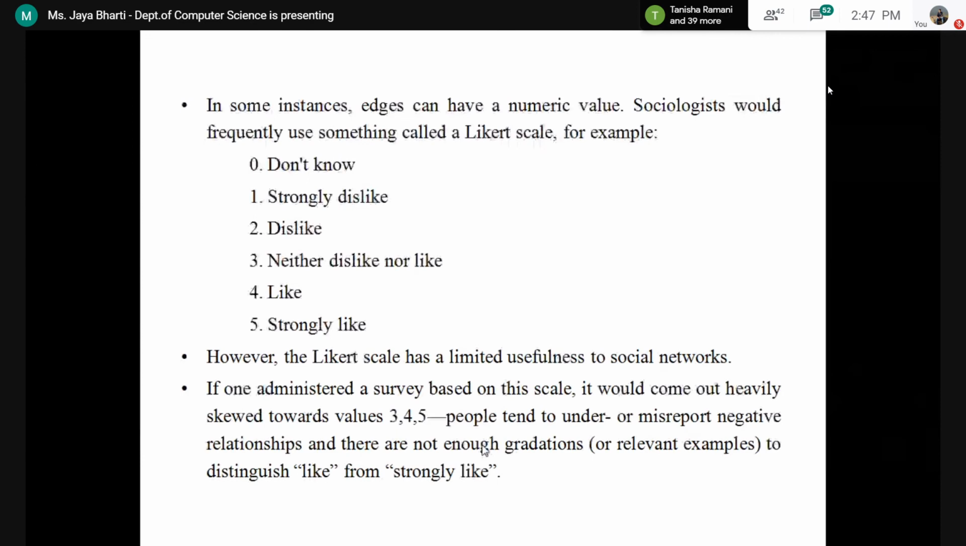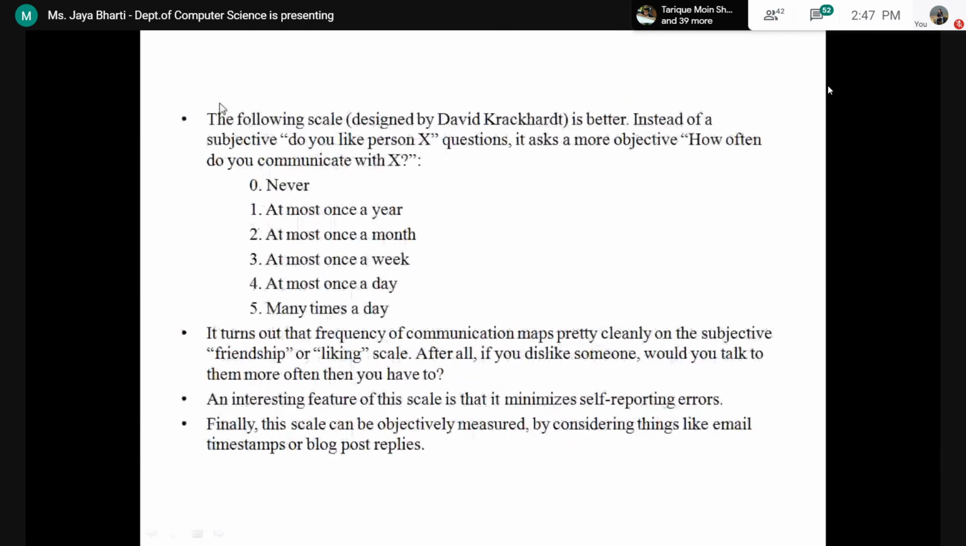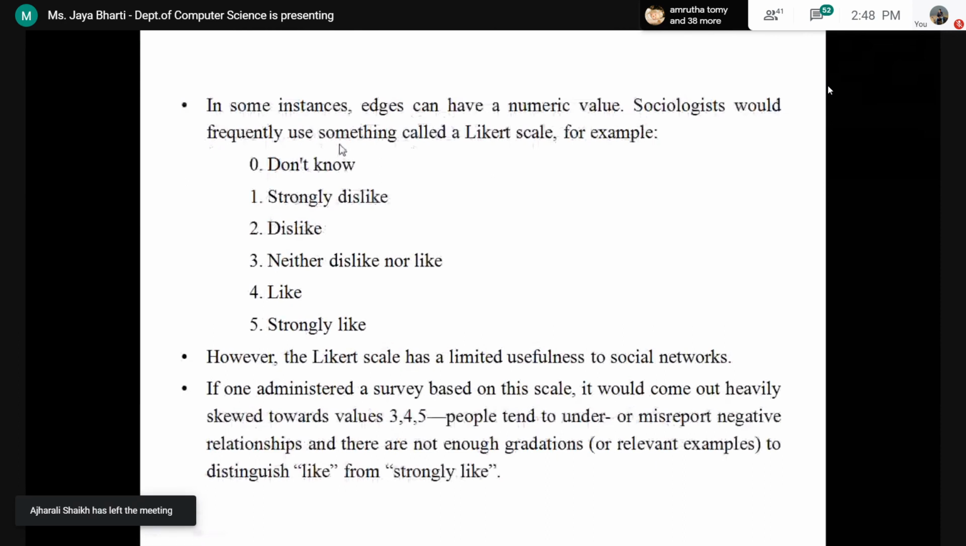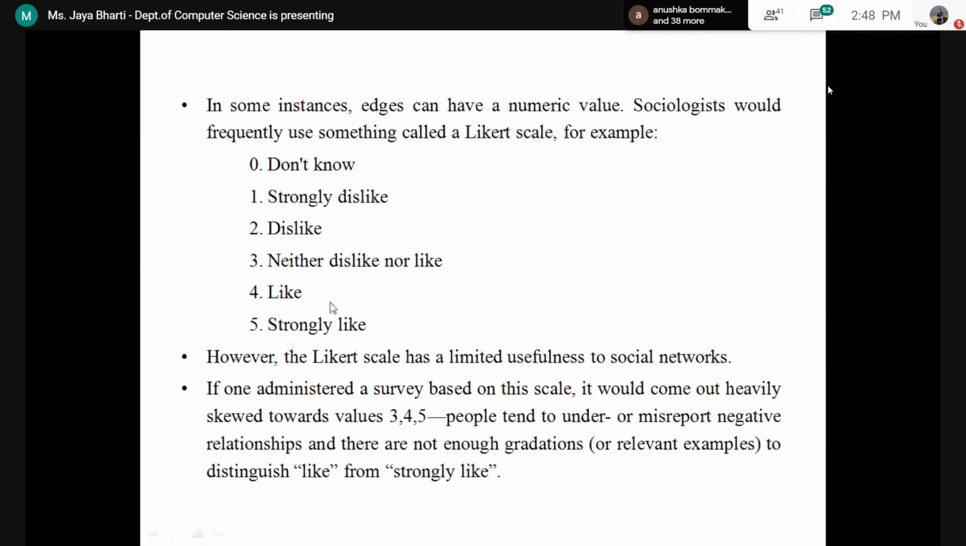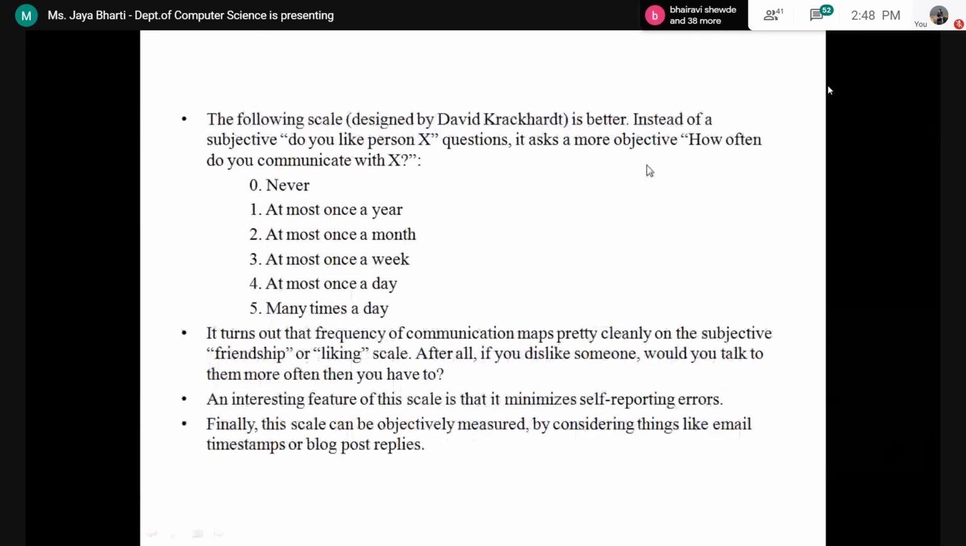So we have one more scale, this one. It is saying the following scale designed by David Clark is better, instead of a subjective question like "Do you like this person?" For the previous scale we are using the question, do you like this person? They will answer strongly dislike, dislike, neither like nor dislike. So we are going to change the question. What could the question be? The question could be: how often do you communicate with X?